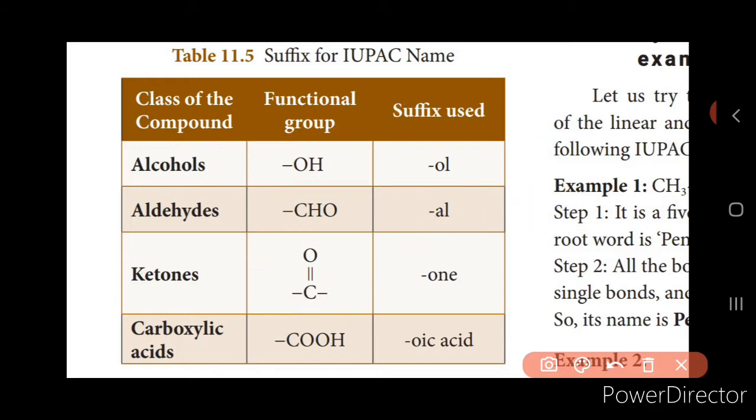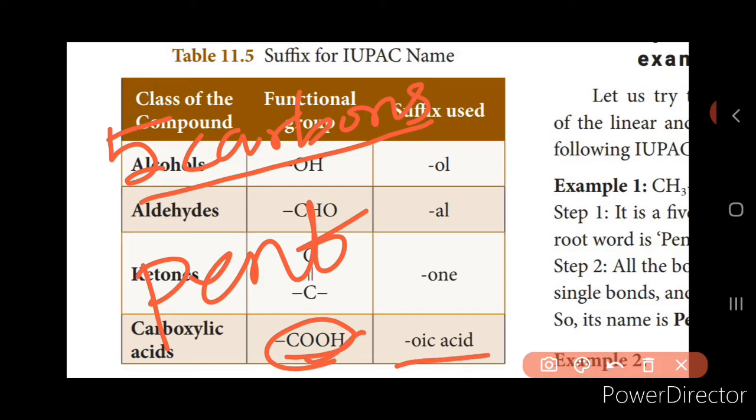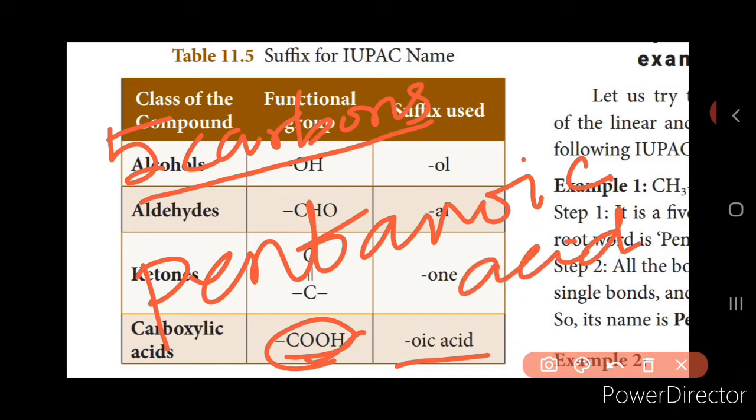Now, if the compound contains 5 carbon atoms and if it contains the acid group, so the functional group is acid. Now how will you name it, since it contains 5 carbon atoms and only single bonds are present? So 5 carbon atoms is pent, right? So pent. Now since it contains the acid group, the oic acid should be used. So pentanoic acid. So this is how you name the compound.